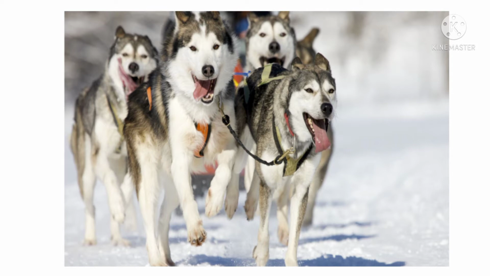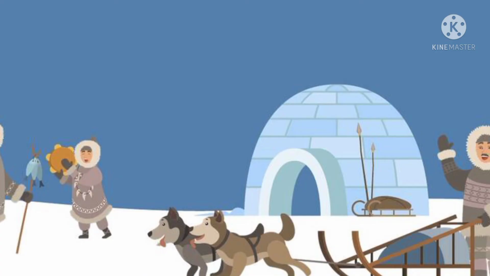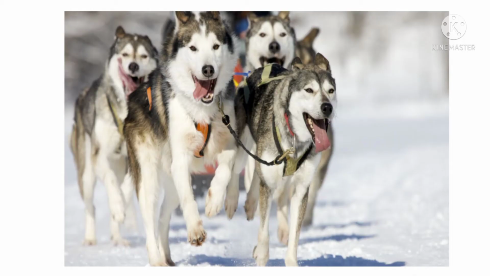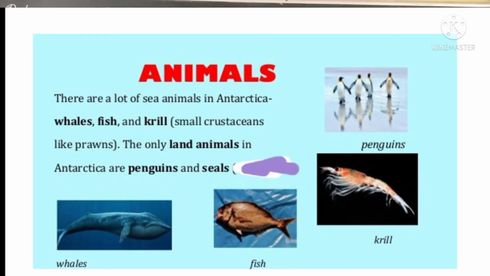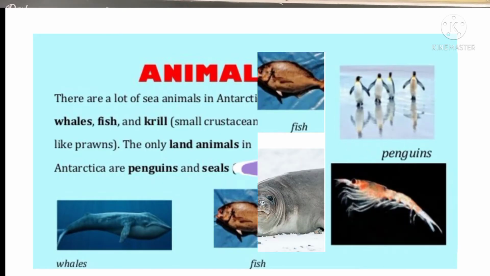Students, these dogs are used for hunting and pulling sledges. You can see the picture students. These wolf-like dogs are called husky, and these dogs are used for hunting and pulling sledges. Students, now let's see which animals are found in Antarctic continent.